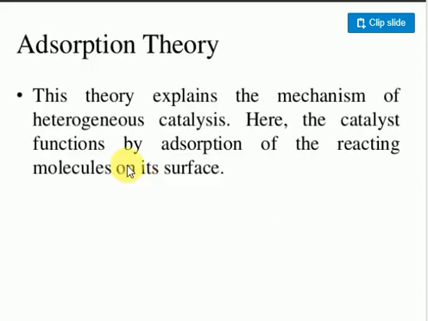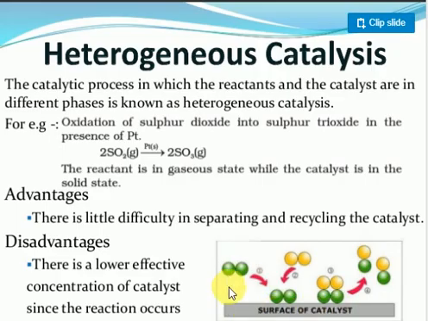Let's go to the next one, the adsorption theory, for the heterogeneous catalyst. This theory explains the mechanism of the heterogeneous catalyst. Here the function of the catalyst is the adsorption of reactant molecules on its surface. The heterogeneous catalyst acts on the surface area. Look at this surface area. Reactant molecules are added to the surface area of the catalyst, the adsorption on the metal surface.